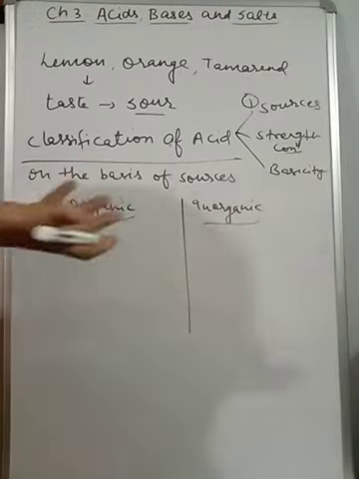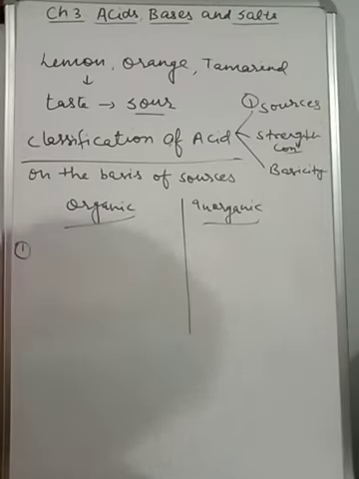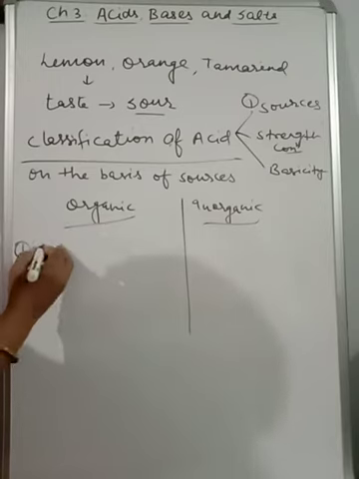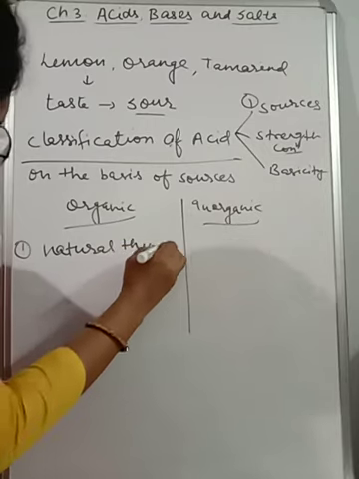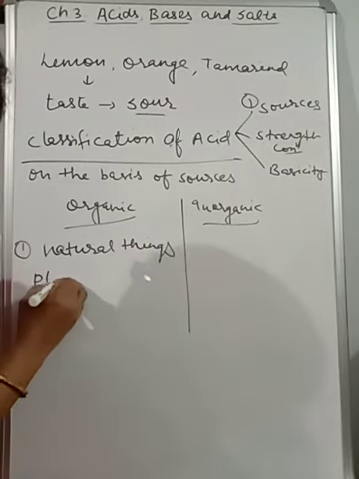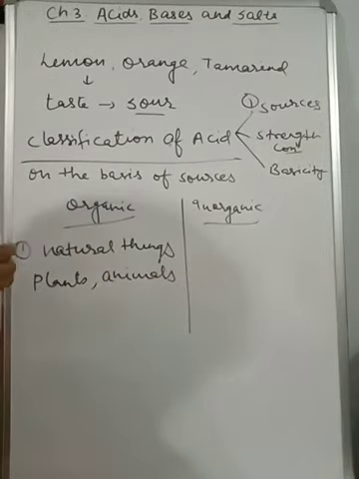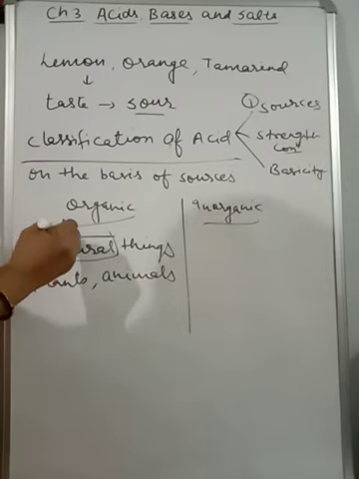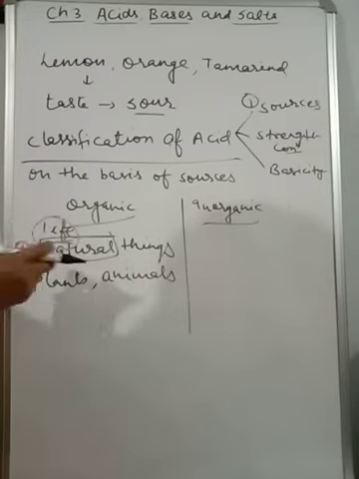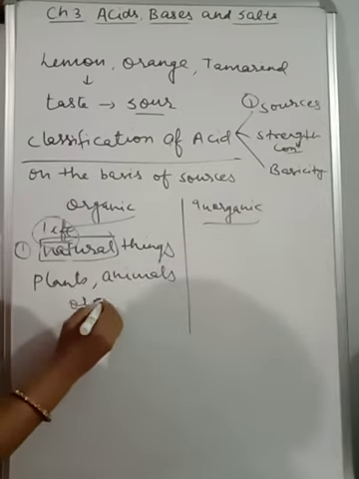As it is clear, being an acid, it must contain hydrogen. Okay, so now organic and inorganic. First, organic acids are derived from or obtained from natural things, like plants, animals. Here you can't take it as natural, you can take it as having life. Originated means having life, living things. So plants, animals, or even tissues.